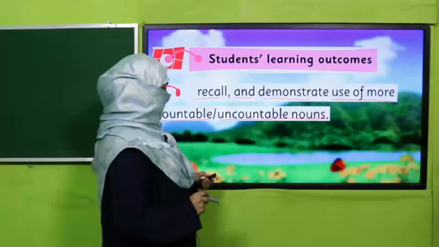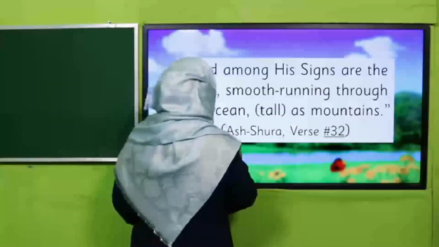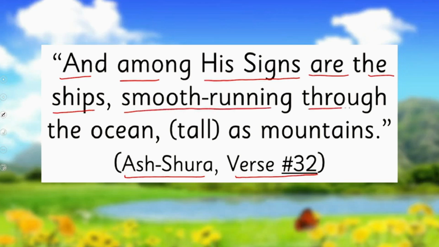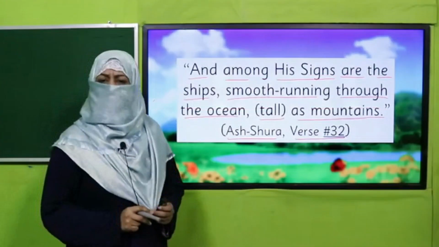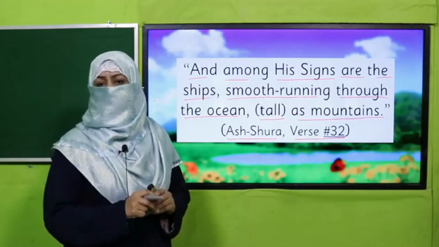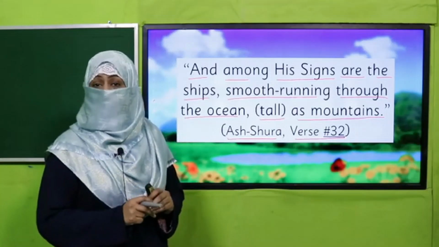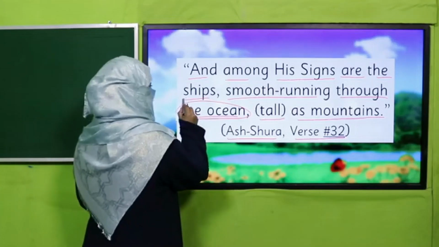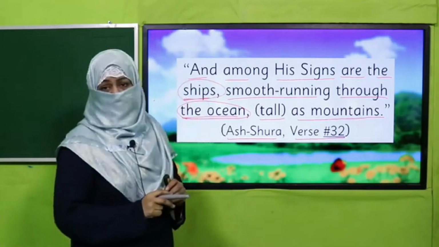Yes, my dear students, let's start with the name of Allah subhanahu wa ta'ala. Allah mentions in Surah Ash-Shura, verse 32, "And among his signs are the ships smooth running through the ocean, tall as mountains." Yes, my dear students, this beautiful verse in fact tells us everything around us is a sign of Allah subhanahu wa ta'ala, is a sign of the Creator. And who created ocean? Allah subhanahu wa ta'ala. Ships are there. Ships are mentioned in Quran.